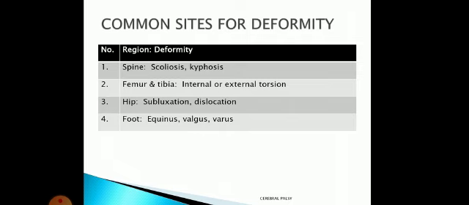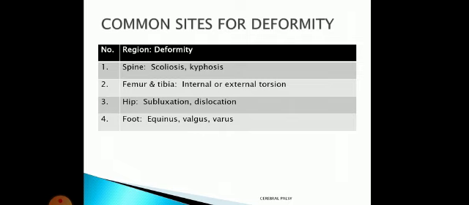Clear? Anteriorly. So that is kyphosis. The patient will be bending anteriorly. That is kyphosis. The anteroposterior curvature of the spine is increased. Clear? And the patient will be bending anteriorly. In the femur and tibia, internal and external torsion will be present.